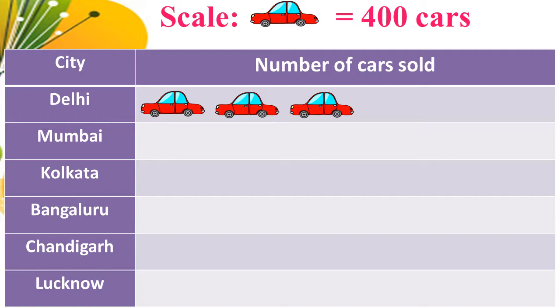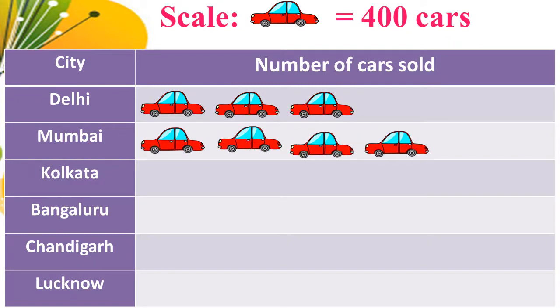So here we can draw 4 full pictures and 1 half picture, because 4 into 400, 1600. Next, the balance is 200. So we can draw a half picture. So 1, 2, 3, 4 and a half picture.